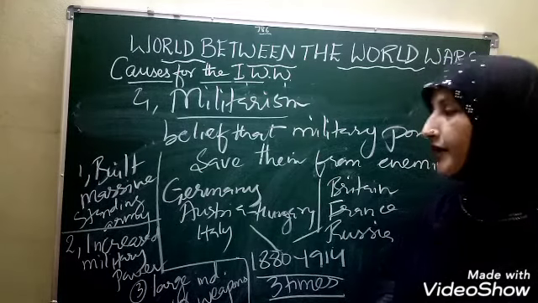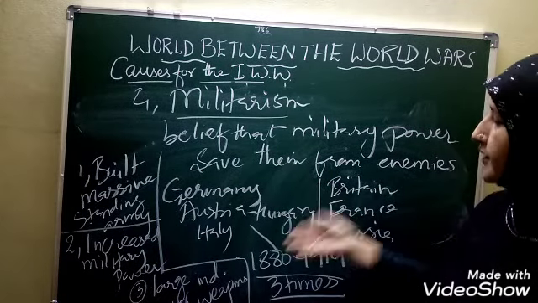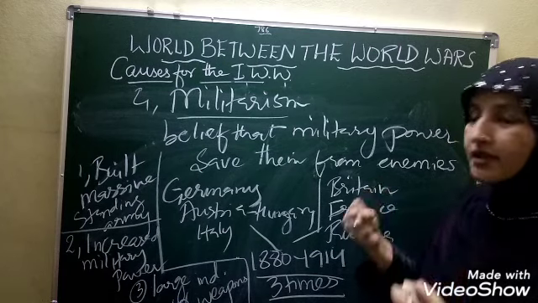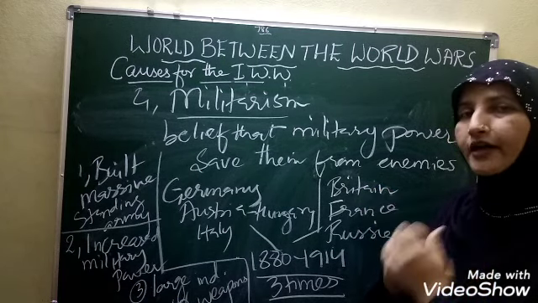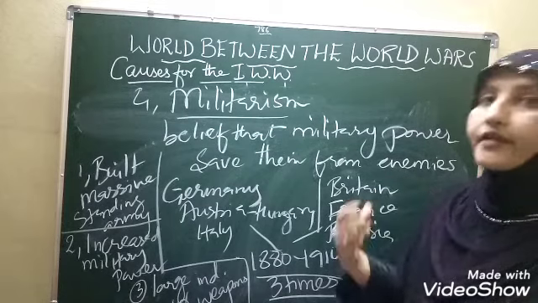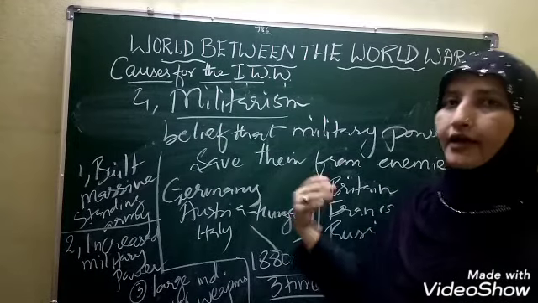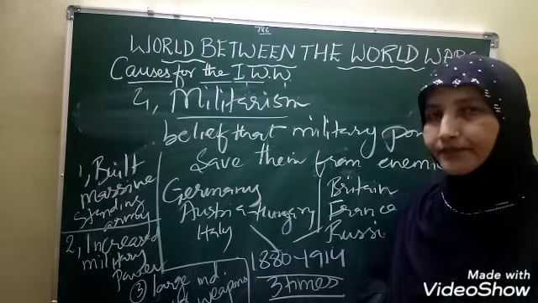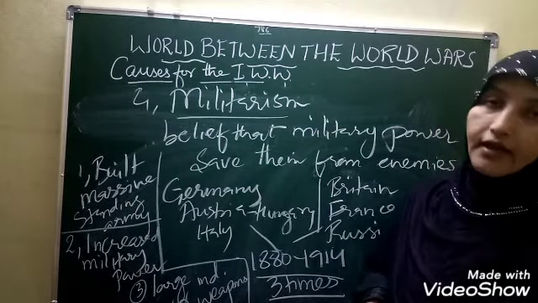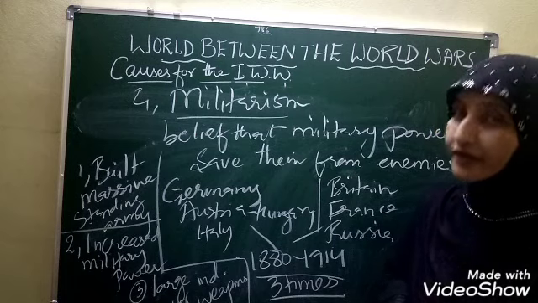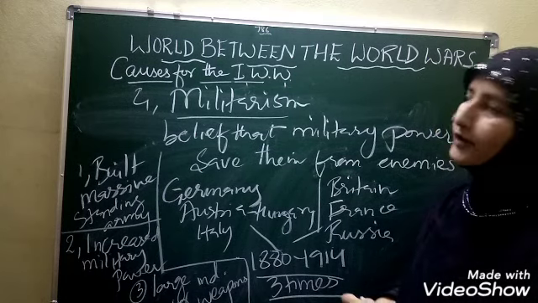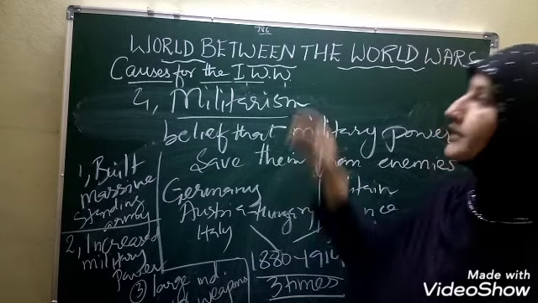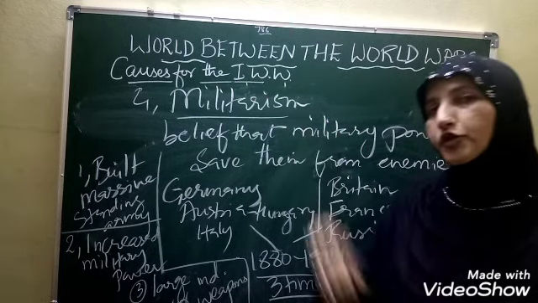And who were those countries? They were all the powerful countries, the developed countries of the world. What they did, children? They built a very massive standing army, so that any time they give an order, they can attack another country. Next, they increased their military power. Third, a large number of industries for the manufacturing of weapons were established. This also led to one of the causes for the First World War.